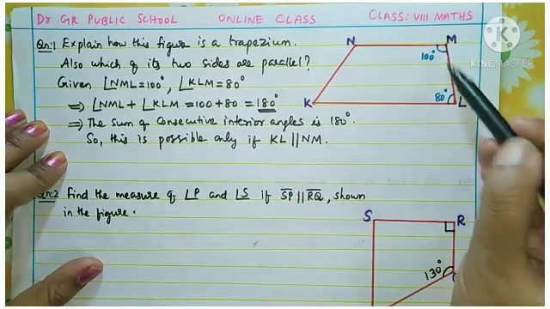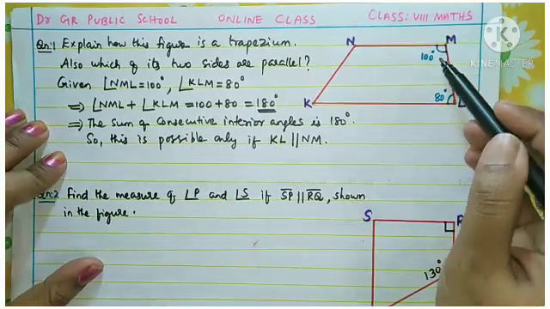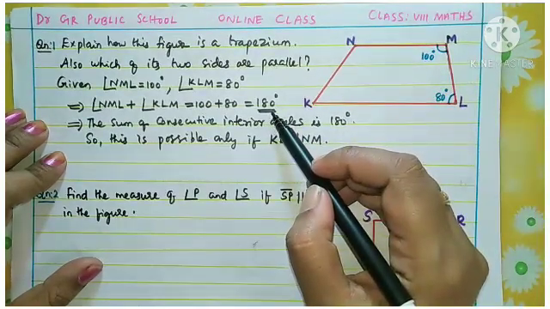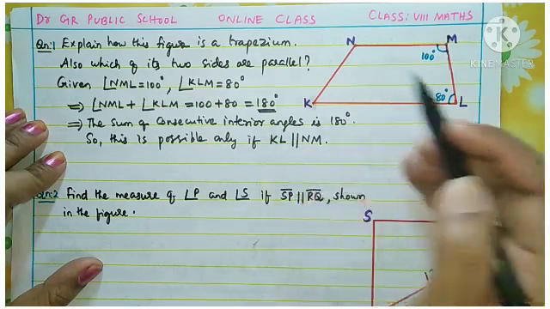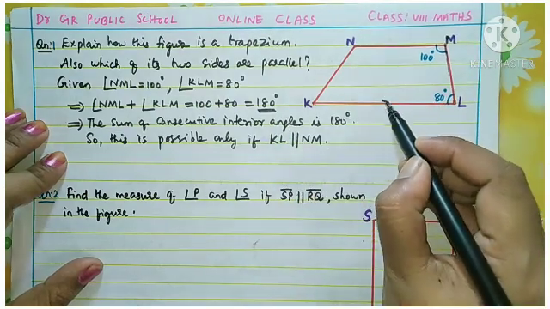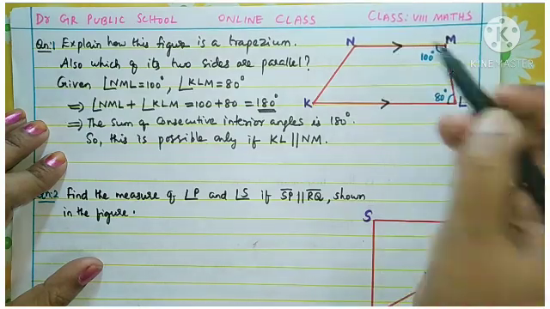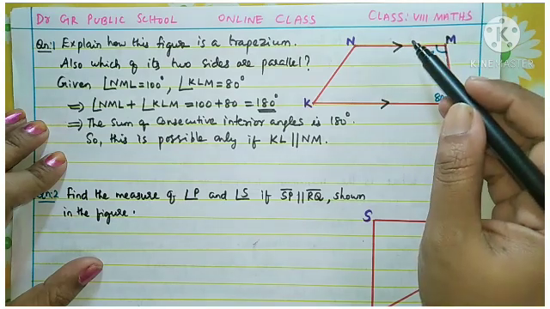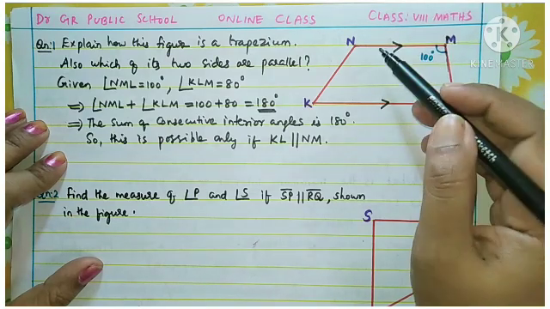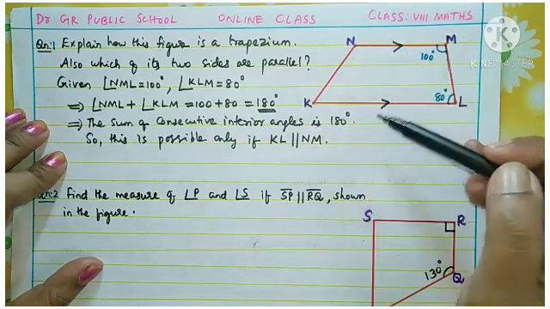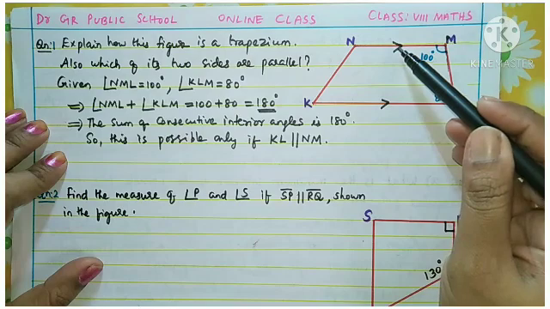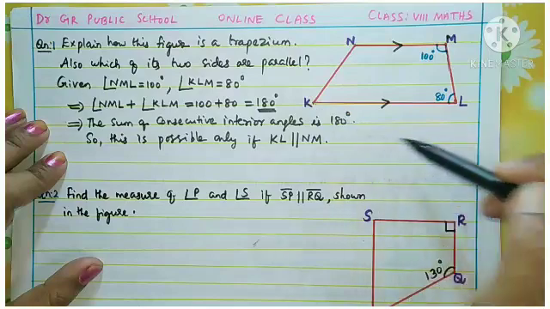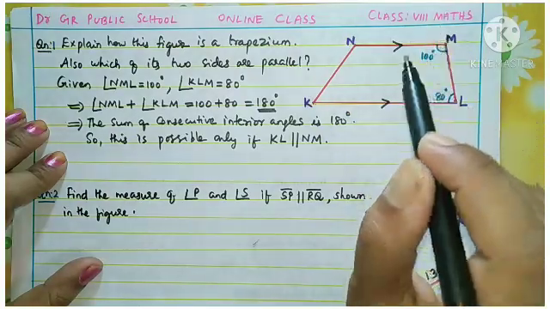So this 180 degree, because it is coming and they are consecutive interior angles and they are 180 degree, they are supplementary. So the only condition is this opposite sides of the quadrilateral should be parallel. Okay, that is KL parallel to NM. Understand? So if now you see in this quadrilateral we got a pair of parallel sides. So because there are one pair of parallel sides, what is the name of this figure? Yes, this is a trapezium.